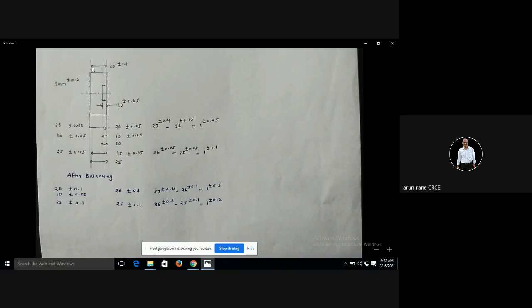Same component. Suppose it is asked in machining that this component is to be hardened, and there will be a grinding allowance of, say, 0.2, meaning these faces are to be ground. In that case, after doing this rough operation, the component will go for hardening, and then after hardening there will be a